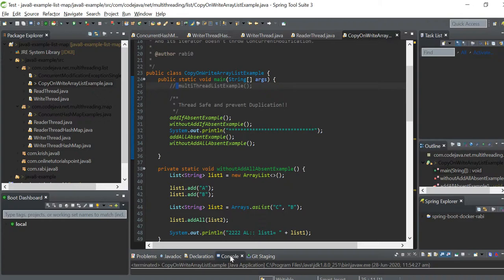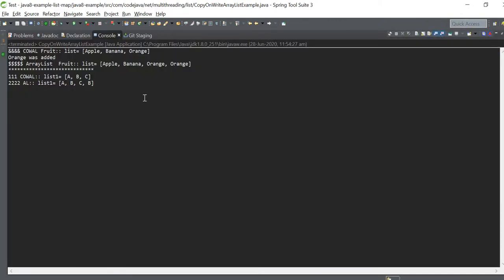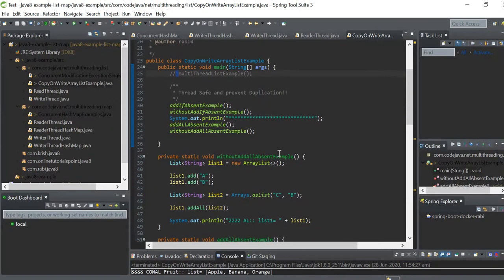Okay, so here you see apple, banana, orange. Orange was added, and for array list it is apple, banana, orange and orange.